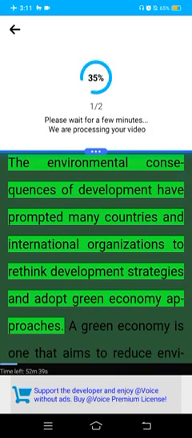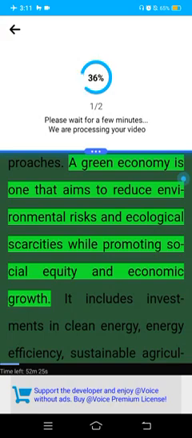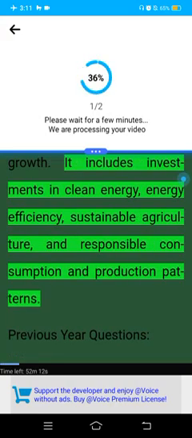The environmental consequences of development have prompted many countries and international organizations to rethink development strategies and adopt green economy approaches. A green economy is one that aims to reduce environmental risks and ecological scarcities while promoting social equity and economic growth. It includes investments in clean energy, energy efficiency, sustainable agriculture, and responsible consumption and production patterns.